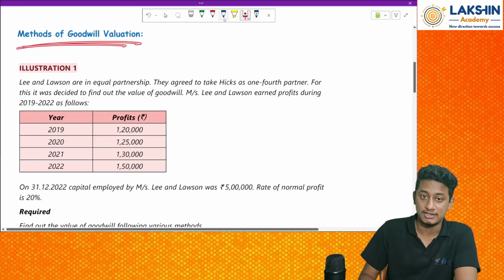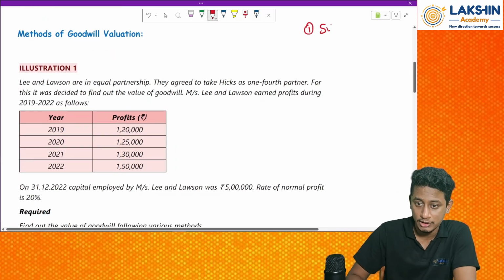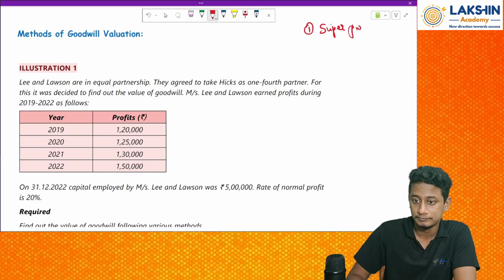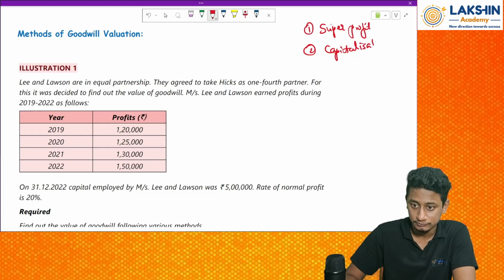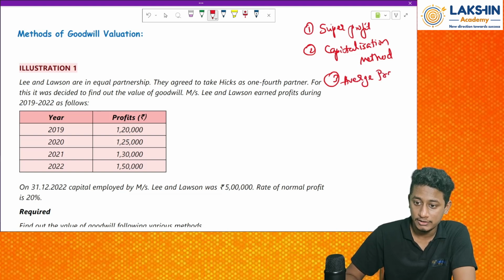Okay. Now, let us look at some methods of valuation. So we have so many methods. First of all is super profit. Then we have capitalization. Third, we have average profit method, and the fourth is annuity method.